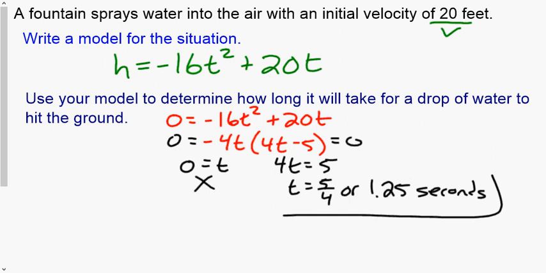GCF negative 4t. 16 does not go into 20, so does 2? Yes. Does 4? Yes. Does 8? No. So we use 4. The leading coefficient is negative, so our GCF is negative. So we factor out negative 4t. Again, we get 0. That would be the time the water leaves the fountain, not the question we're answering. How long will it take for a drop of water to hit the ground? And we get 5/4. And again, when we have a word problem, that is when you would convert it to a decimal, so you get 1.25 seconds.